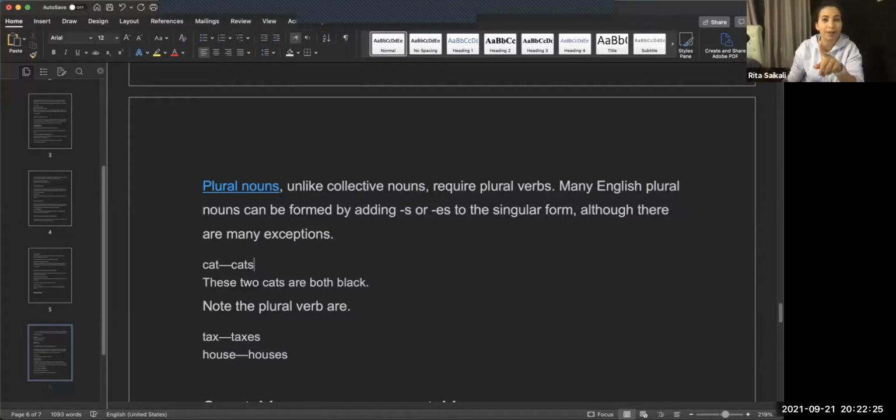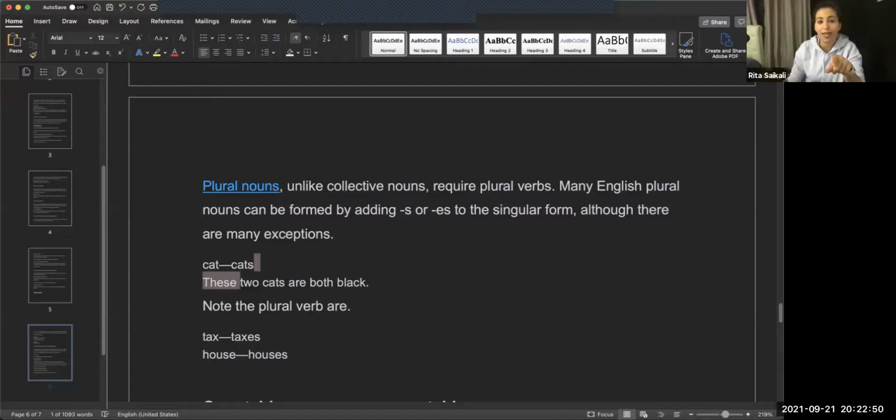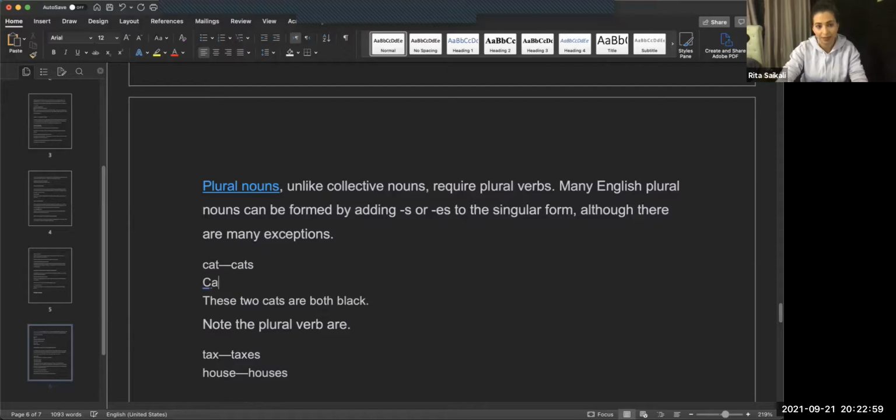Now here's what we have to pay attention to, that a lot of people mistake for something else. S in this case is not the same thing as simple present. In simple present, we add S at the end of the verb if it's third person singular. Here we add S if the noun is plural. And if the noun is plural, then the verb doesn't have an S. So I can't say cats eats. I can say the cat eats the food.